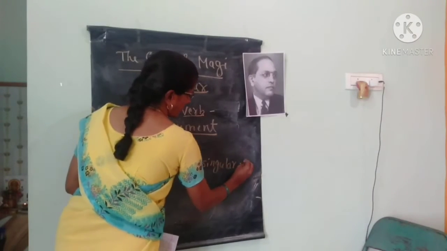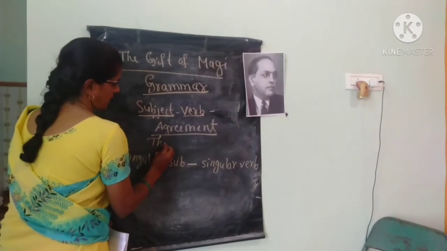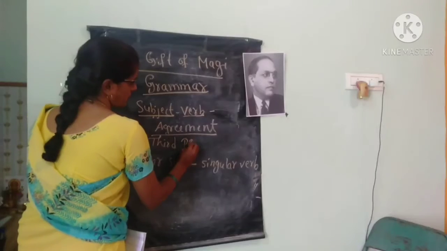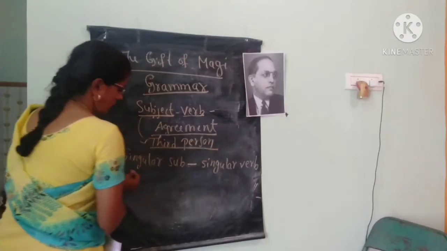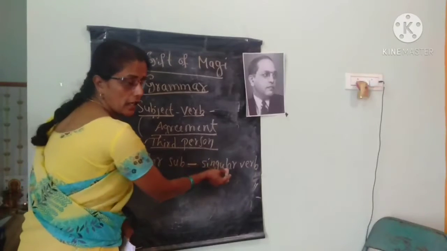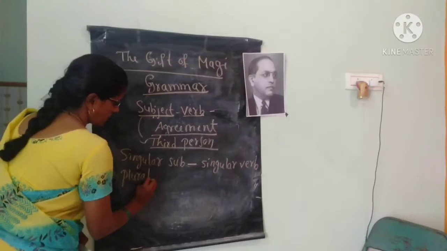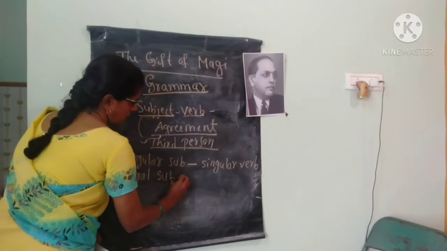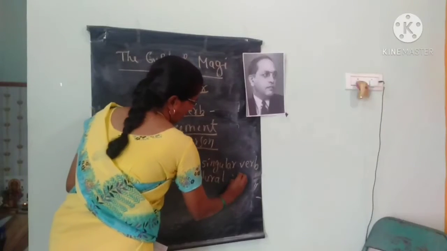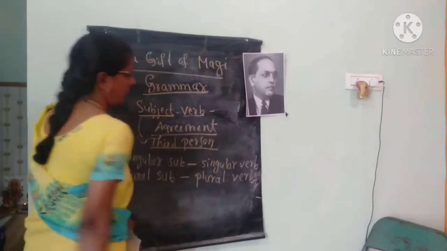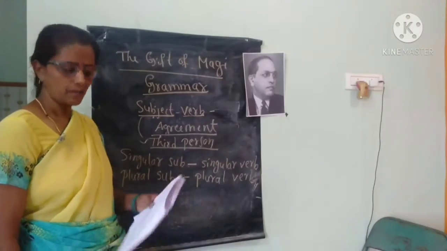When the subject is in third person, children, that time singular subject, singular verb, plural subject, plural verb. It applies only when the subject is in third person. Okay?